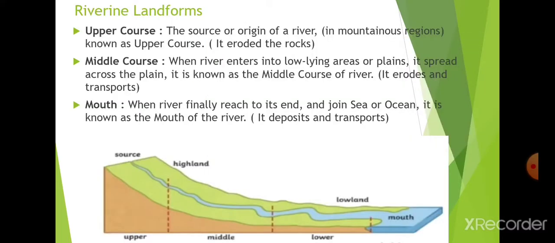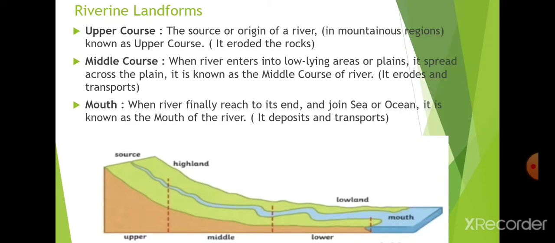Now in the next topic we have to read how water helps to form different landforms. So water is what? River. Basically we have to read the different riverine landforms which are formed by the rivers. First of all, you should know very well that rivers almost originate from the mountainous region.